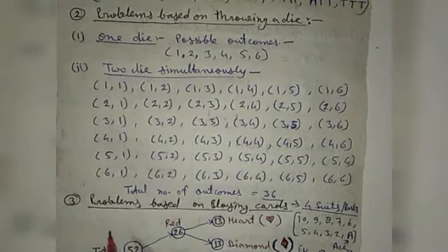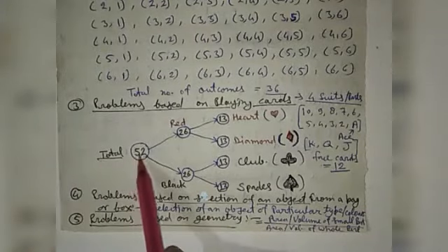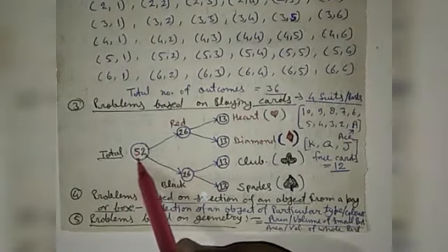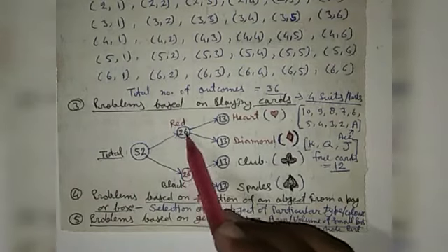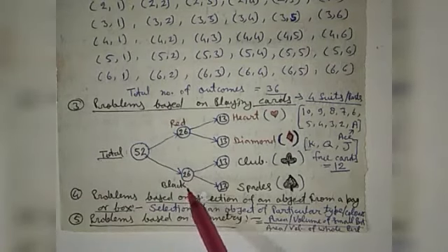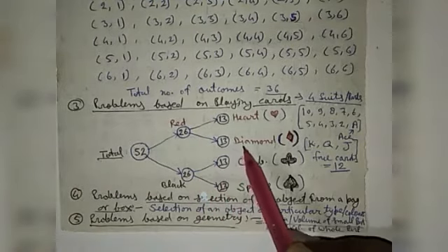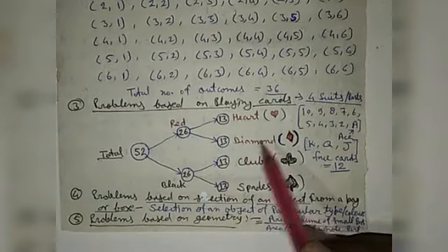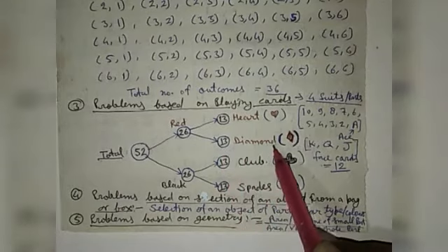The next type of problem is based on playing cards. Playing cards have a pack of 52 cards. There are a total of 52 cards, and as you know, these cards are of 2 colors, red and black. So there are 26 red cards and 26 black cards. In each color there are 2 types of cards. In red there are heart and diamond. So 13 cards are of heart and 13 cards are of diamond.